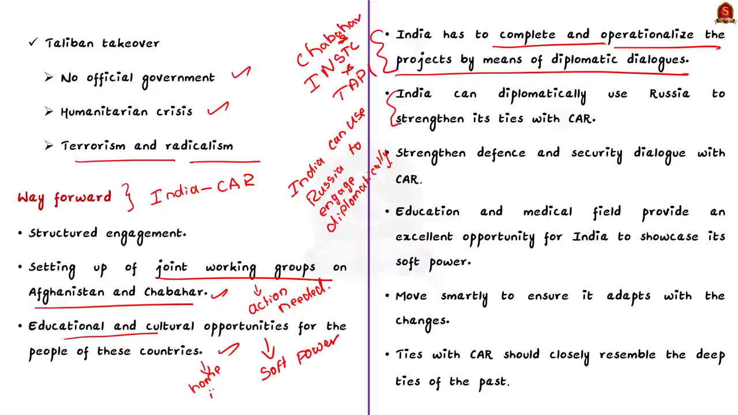Finally, India will need to move smartly to ensure it adapts with the changes. India should try to make the ties with the Central Asian republics which closely resemble the deep ties of the distant past. This is all regarding this editorial.